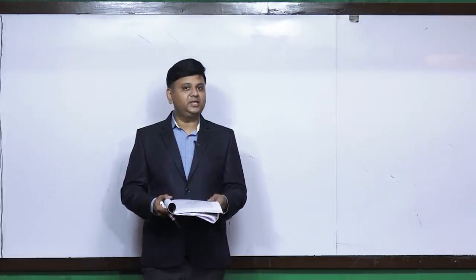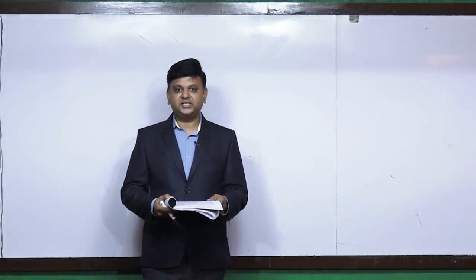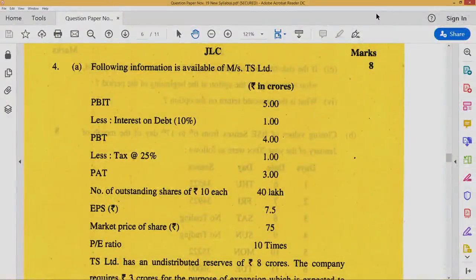So again, doing the theory sheet of the Navkar material will absolutely cover the entire theory asked in the recent examination. Question number 4A. Following information is available of Messrs. TS Limited: earning before interest and taxes 5 crore, less interest on debt at the rate of 10%, 1 crore. Profit before tax is 4 crore. Tax at the rate of 25%, 1 crore. Profit after tax is 3 crore. Number of outstanding shares of rupees 10 each, 40 lakhs. EPS 7 rupee 50 paise.